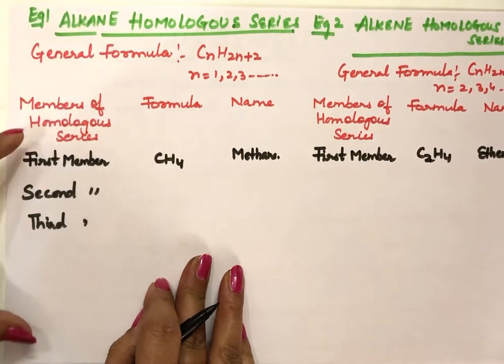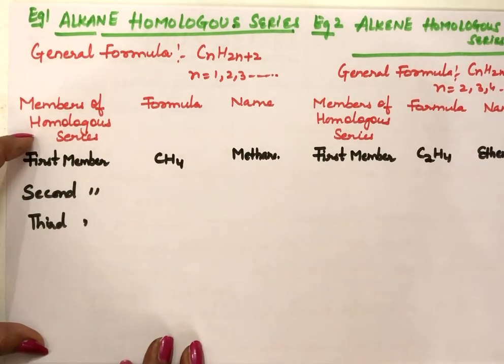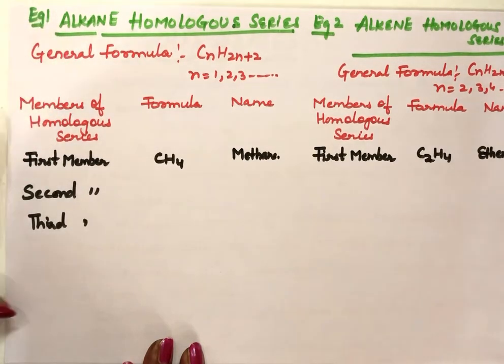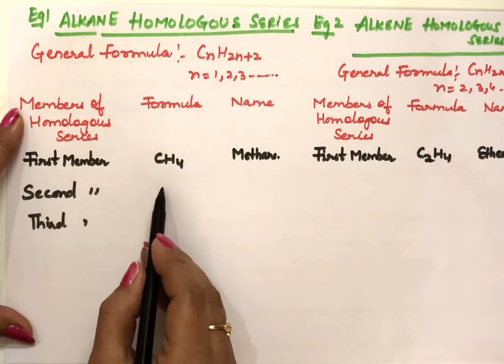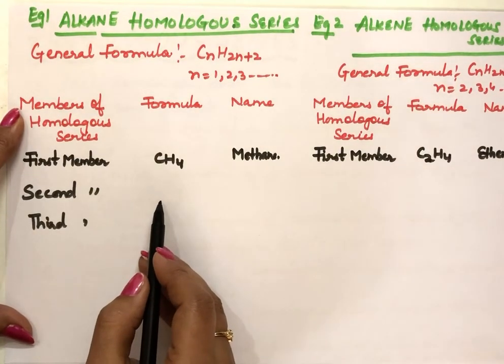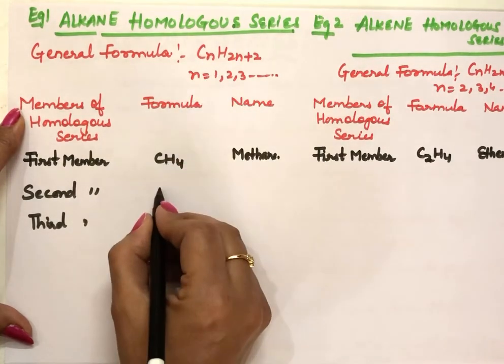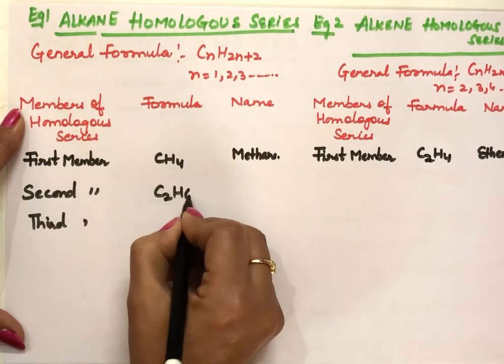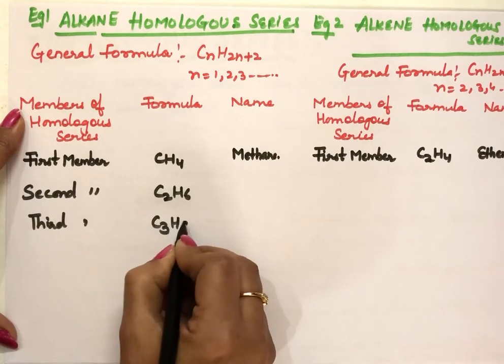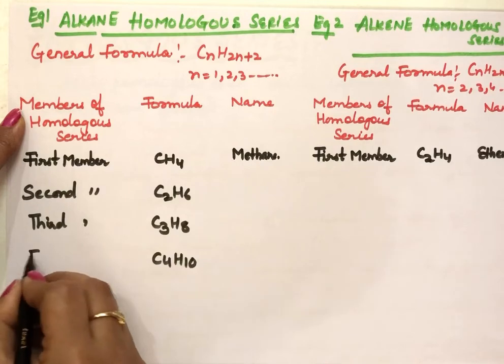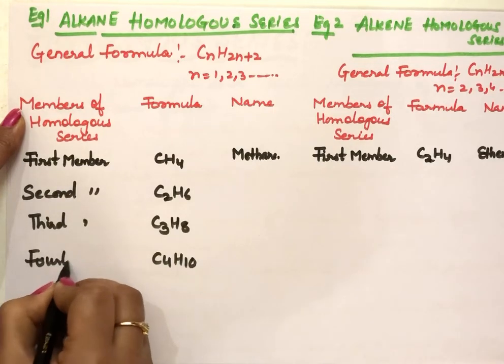All the members which will come in this series, they are alkane homologous series. Why homologous? Because all these members will have similar chemical properties, can be prepared by the same methods also. They are represented by one general formula, and there is a difference of CH2 group in successive members. See now how the CH2 group. Second member, when you fill the value as 2, this one will come C2H6. Third member will be C3H8. Fourth member will get C4H10.